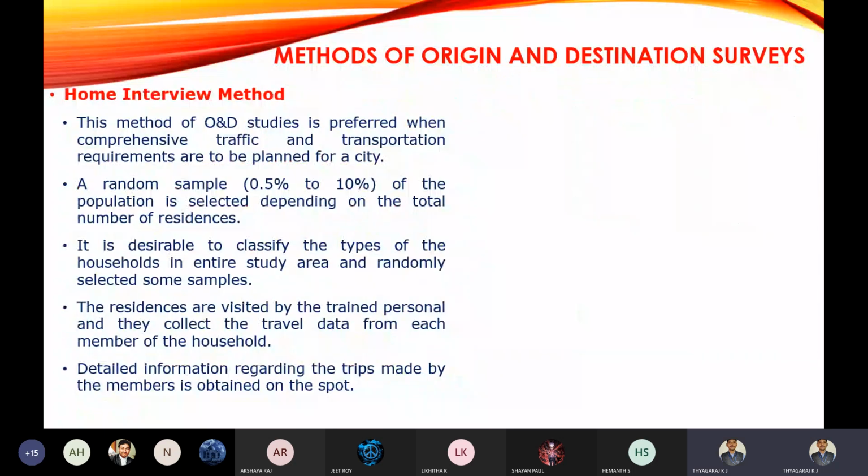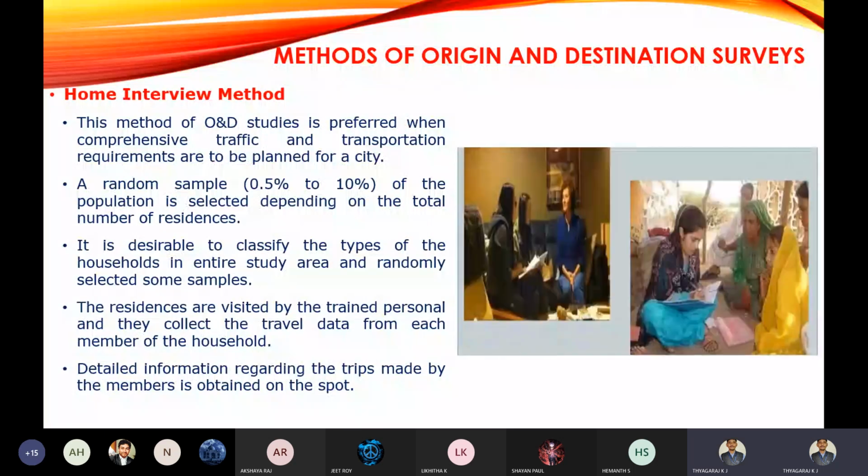Understood. Okay. The next method is the home interview method. This is a very simple method. Rather than going on the road for collecting the data, you will be going to the houses only. In the study area, you will be going to homes and collecting the data from the household people, those who are using the road. It will be helpful to go to their houses and collect the data which is required for the origin destination survey.